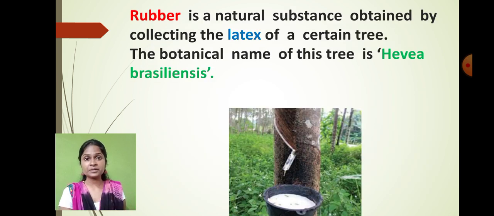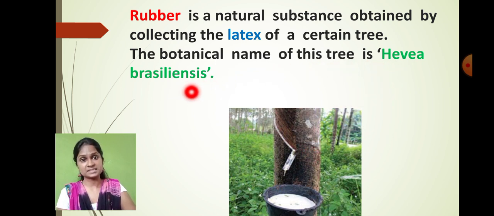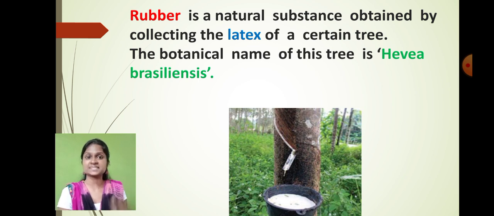And again, what have we learned? We use rubber material, we use plastic also. Am I right? Do you know that rubber is a natural substance which we get from latex? What do you mean by latex? Latex is the liquid part of the plant. From which plant do we get rubber? There is a plant, as you can see here, and the name of the plant is Hevea brasiliensis. This is the botanical name of the plant. From this plant we get the rubber material, which is whitish in color, and it is sticky as well.